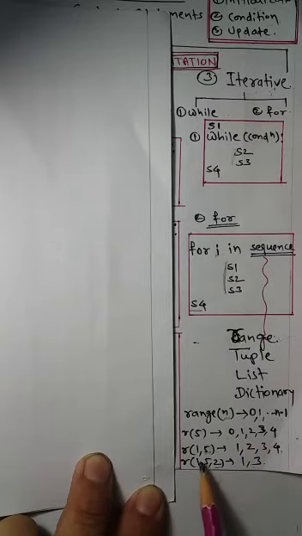But if you want the interval to be 2, then you have to write 3 elements: the starting element, the end element, and the interval. The end element 5 will never be printed, only up to 4. So in steps of 2, 1 will be taken, then 1 plus 2 is 3, 3 plus 2 is 5, but 5 is not included. In this way the range function works.